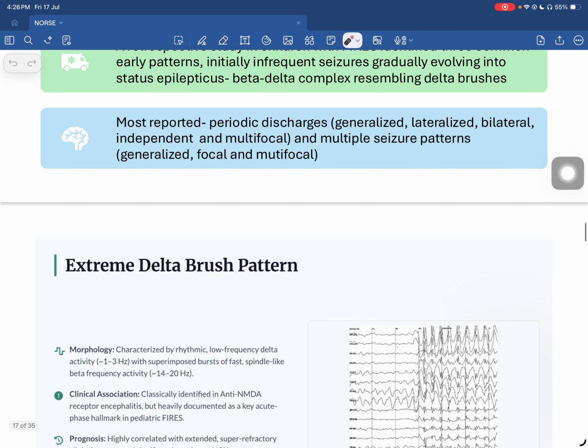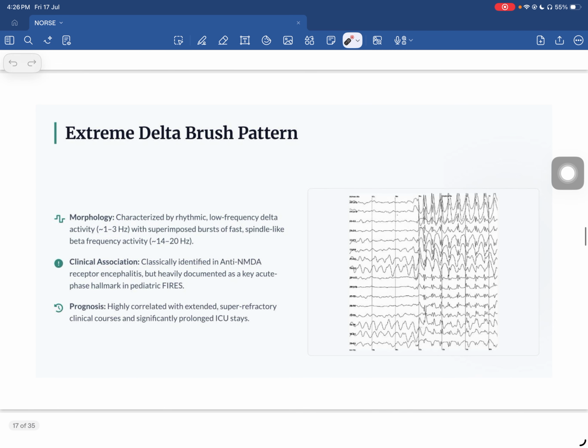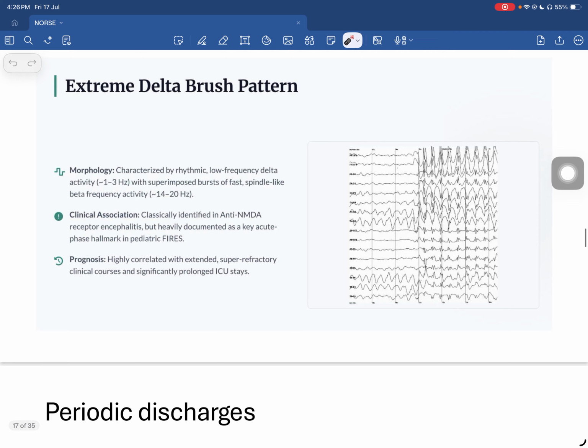and there are also multiple seizure patterns seen, that is generalized, focal, and multifocal. So in case of this delta brush pattern, what happens is it is classically seen in anti-NMDA mediated encephalitis. There is a slow, low frequency rhythmic activity, that is your delta 1 to 3 hertz, with superimposed bursts of fast spindle-like beta activity, which is of 14 to 20 hertz. So, on top of the delta, the beta waves are superimposed.